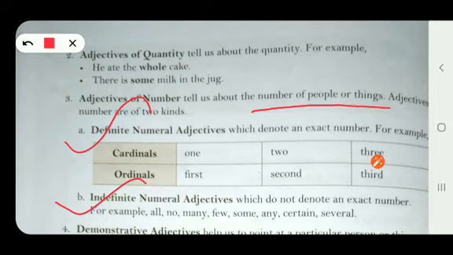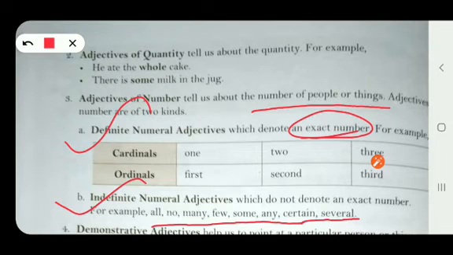The word definite means exact. These numeral adjectives denote an exact number, a proper number. For example, the cardinal numbers 1, 2, 3, or the ordinal numbers 1st, 2nd, 3rd, 4th, 5th, 6th. So they denote an exact, proper number. Indefinite numeral adjectives do not denote an exact number. For example, all, no, many, few, some, any, certain, several. From these adjectives, we are not able to know an exact number.